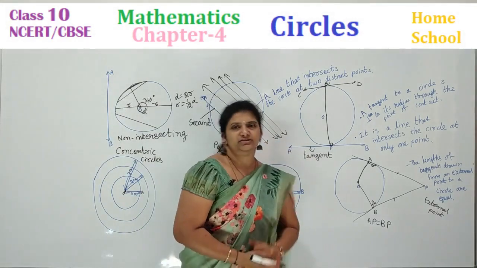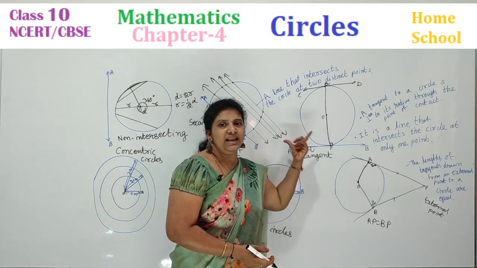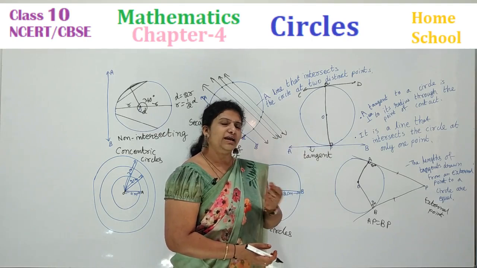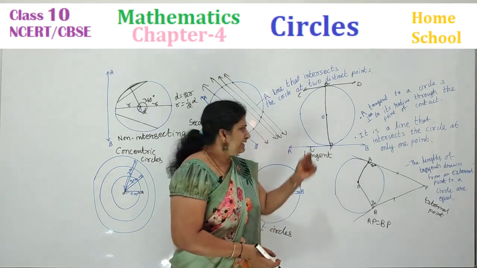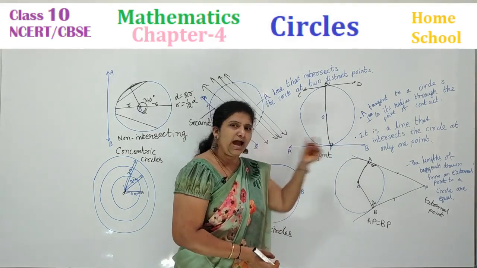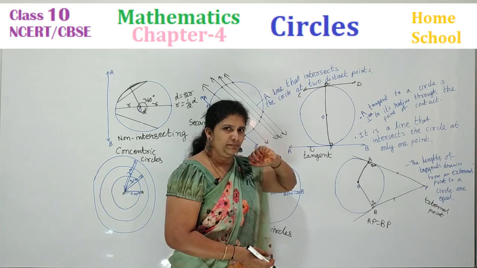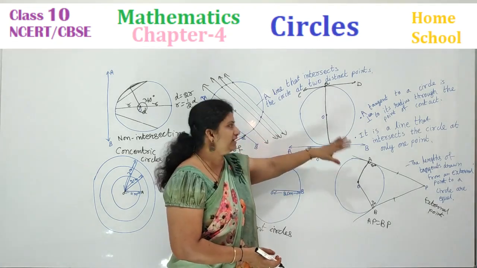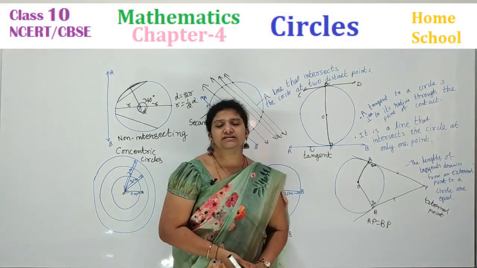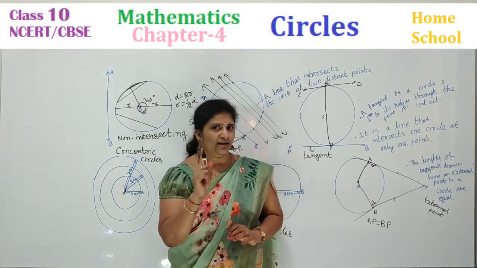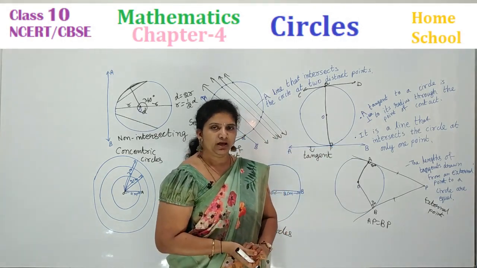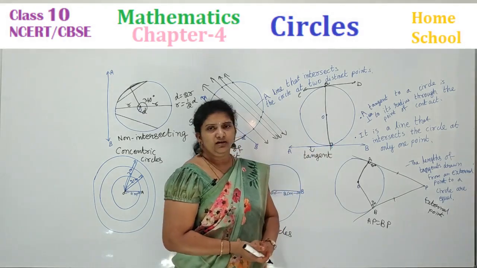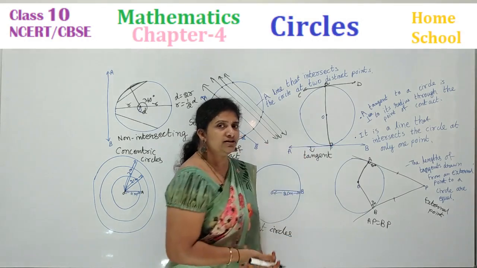Next, coming to the tangent. A tangent is a line which touches at one point of the circumference of a circle. It just touches and goes on its own path. Right? That line is called a tangent. It is a line that intersects the circle at only one point. How many tangents can you draw, children? From this point 1. But how many tangents can you draw for a circle?